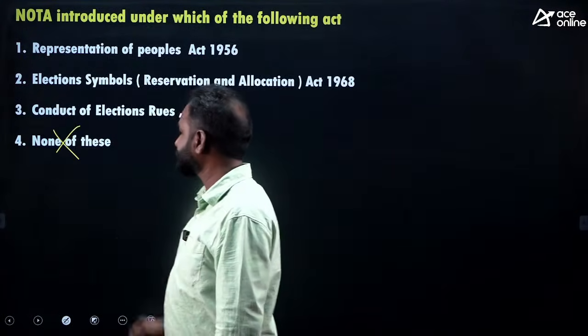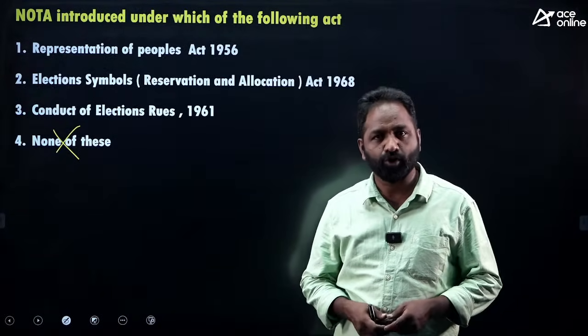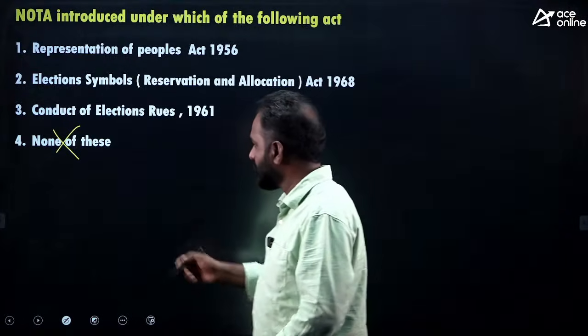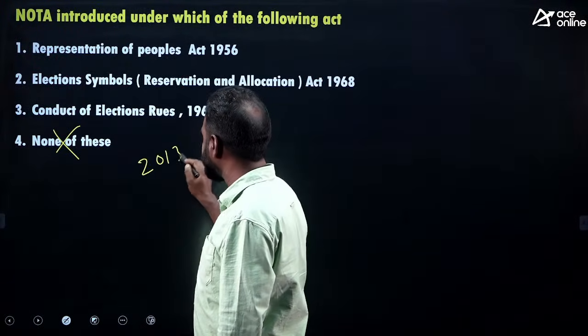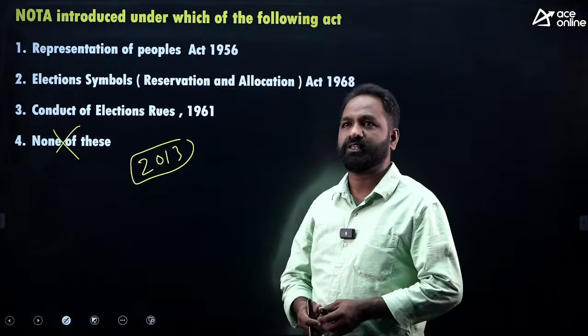The answer is none of this, because NOTA was not introduced by any act. Is it clear? Many petitions were filed in the Supreme Court about it.